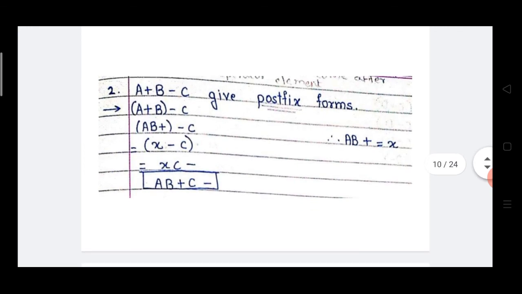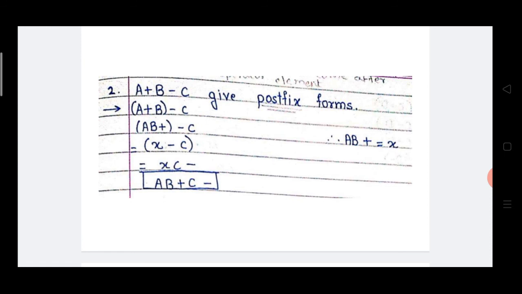This is another example of infix to postfix: A + B - C. Here we first search for operators. There are two operators, plus and minus, and they have the same precedence. So we write the parentheses from left to right: (A + B) - C. Whatever we placed in brackets is converted into postfix format.